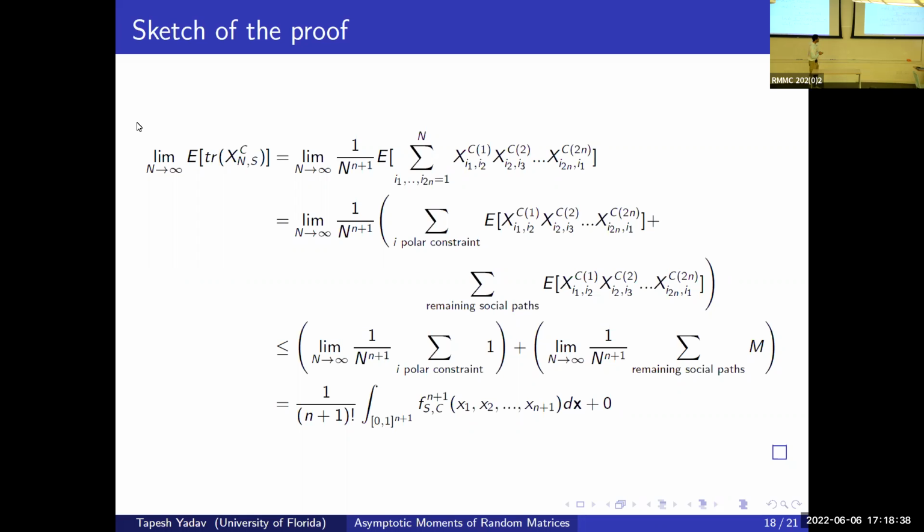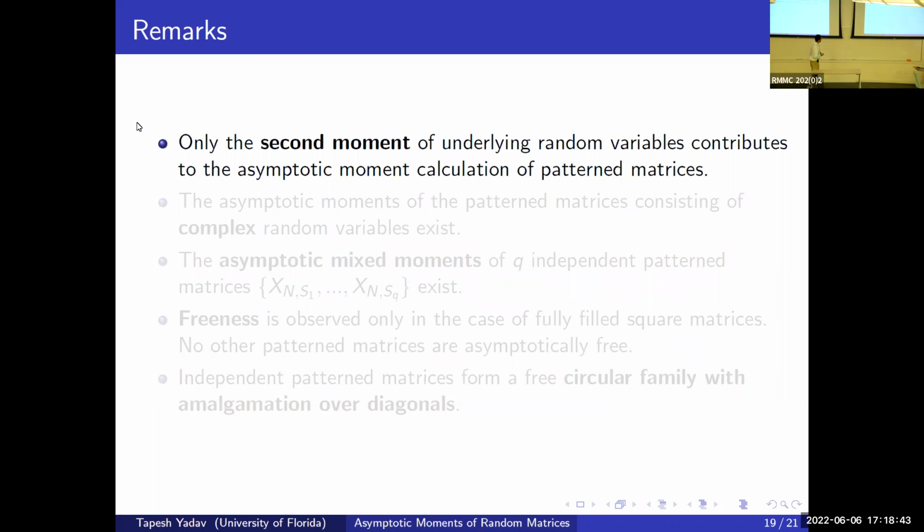That's a sketch of the proof. A few more things we can look at: in this machinery, while proving, we want to look at the moments of certain kinds of random matrices, and we passed on to the machinery of paths, and that's how we computed these moments. So this machinery of paths has certain nice properties. For example, it tells us that only the second moment of the underlying random variables contributes. That's what we have seen in the previous slide in the sketch of the proof.